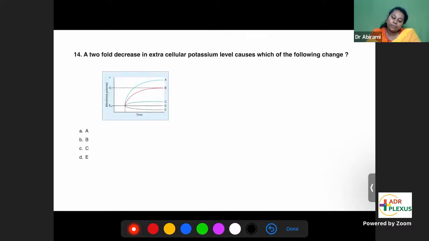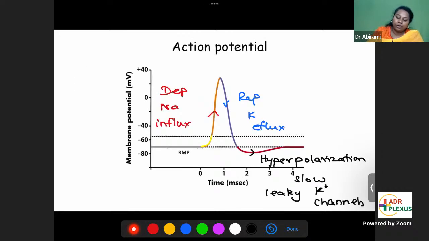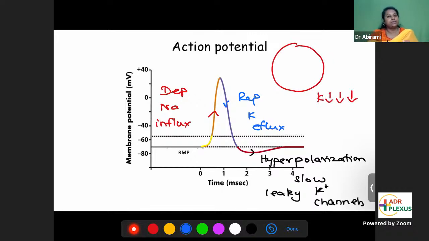So the question is about a twofold decrease in extracellular potassium level. If extracellular potassium is decreasing, think of repolarization: the reason for repolarization is potassium moving out, potassium efflux. If extracellular potassium is decreasing, it means the gradient is even greater. Extracellular potassium is very less. Now, the gradient is easily favoring the movement of potassium out of the cell.